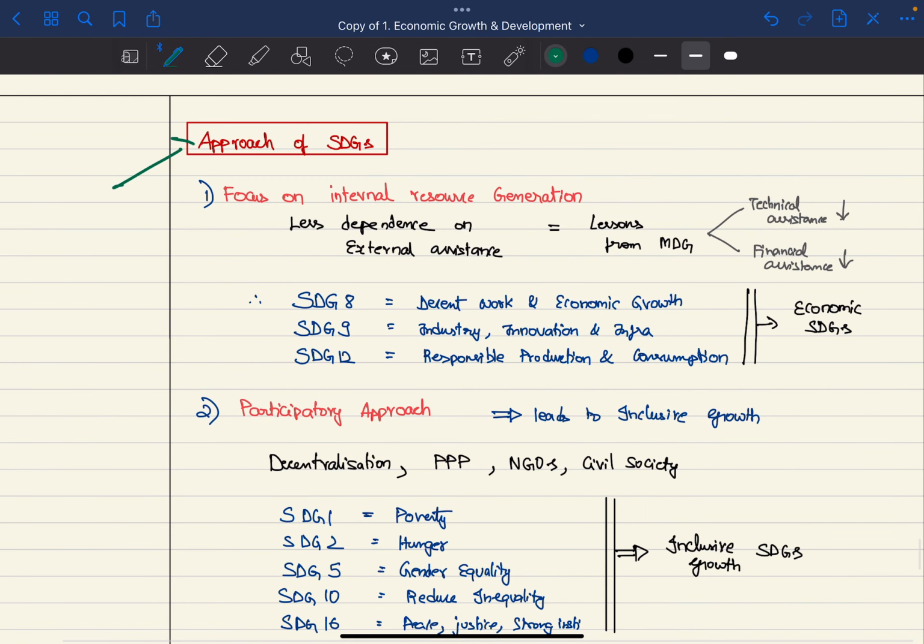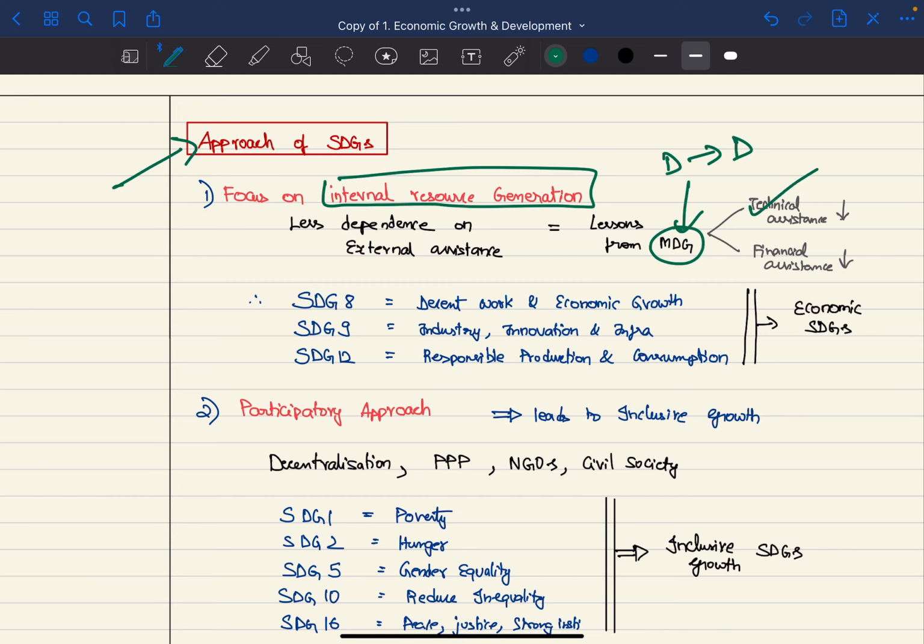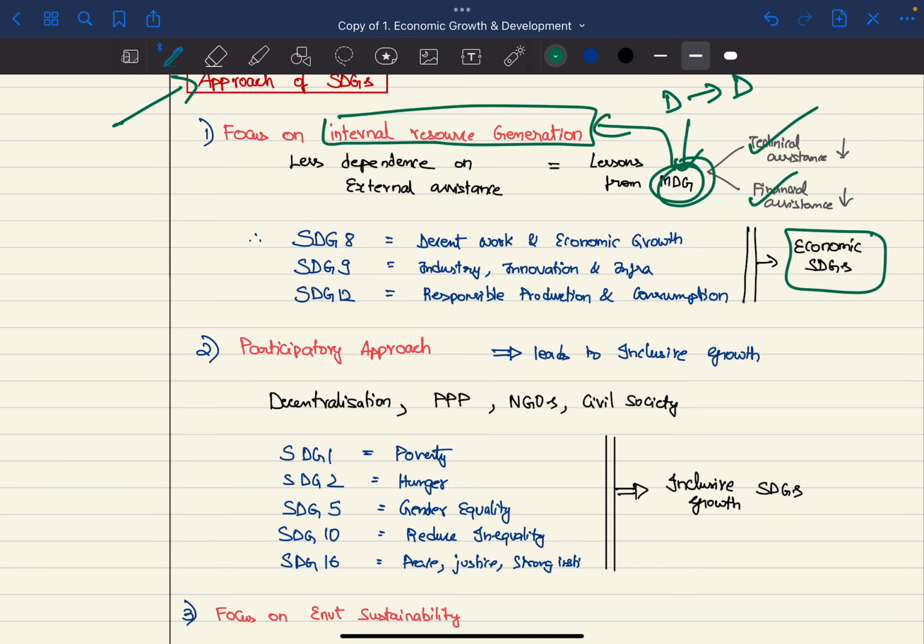So what is the approach of the SDGs? First one is the focus on internal resource generation. MDGs taught us the lesson that they had a component that developed countries would help developing countries with respect to technical assistance and financial assistance. In reality, this never happened. So SDGs basically said that you're on your own, you must develop on your own. For example, economic SDGs like SDG 8, decent work and economic growth, industry innovation and infrastructure, responsible production and consumption, these all focus on internal resource generation rather than international cooperation.